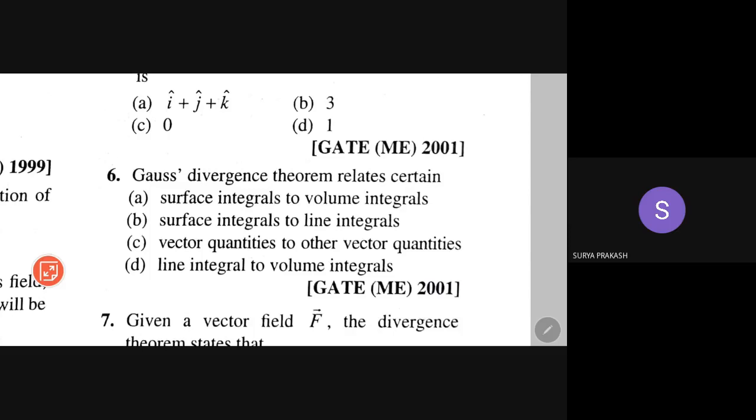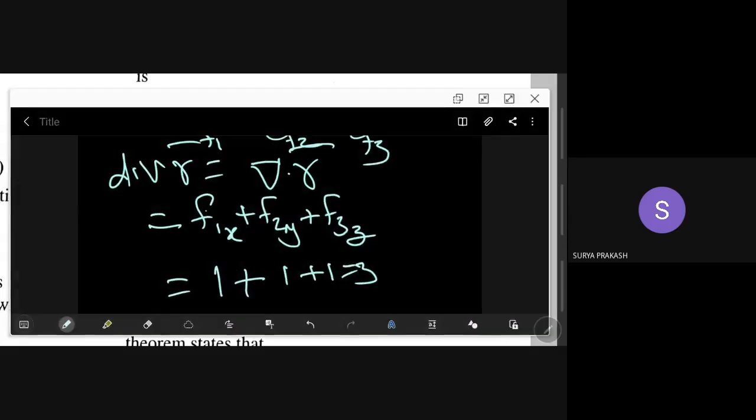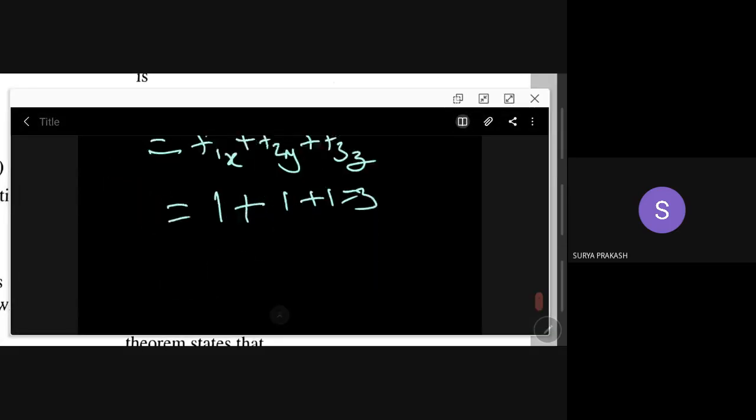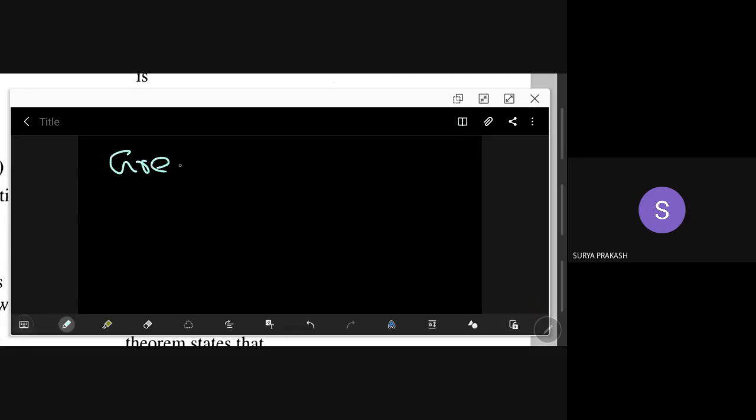Next, Gauss divergence theorem relates to, I already told you, surface integrals to volume integrals. You always remember one thing. You have Stokes theorem, I already mentioned informally here. One is called Green's theorem. It connects line integrals to double integrals. Remember this one.